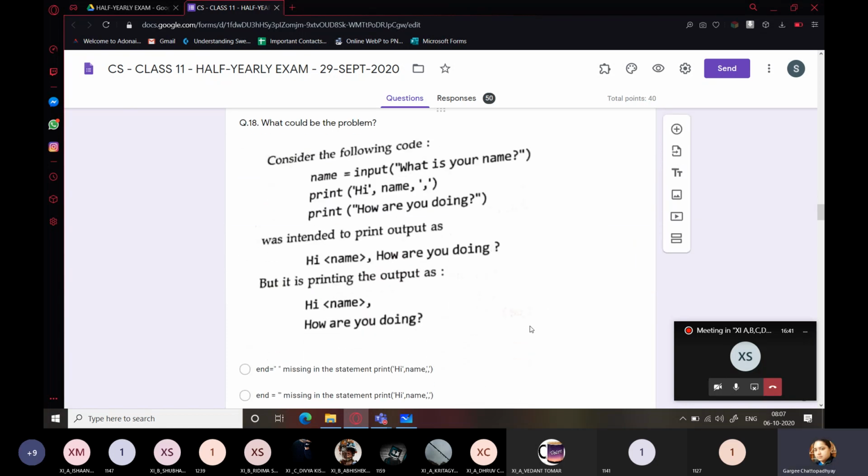What could be the problem? We had discussed this question if you remember. Consider the following code. name equals input, "What is your name?" So you will be entering your name here. Print "Hi", name. So suppose name is Ananya, so print Hi Ananya, and after that there is a comma. Take a look at this. There is a comma.